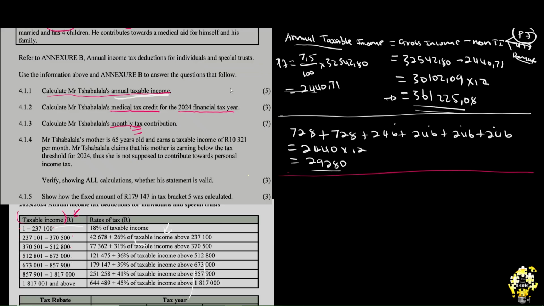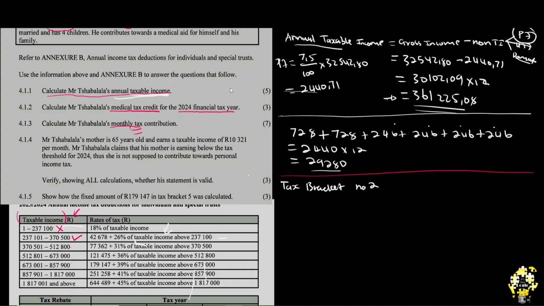Again, between 361,225 and 237,100, which one is big? Obviously, it's the 3. So it's not here. Between 361,000 and 370,000. Okay, this is where we are. So we're at tax bracket number 2. Since we are at tax bracket number 2, let's just write here: tax bracket number 2. What does tax bracket number 2 say?